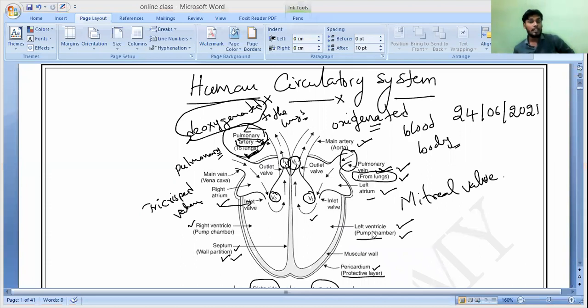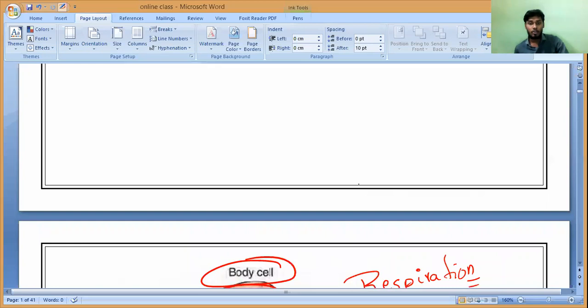Pulmonary artery and pulmonary vein are the only two, one vein and one artery, which do the opposite of the remaining arteries and remaining veins. Do you understand all of you? The pulmonary vein is the main vein which will carry oxygenated blood from the lungs back to the heart. All of you have to remember this.